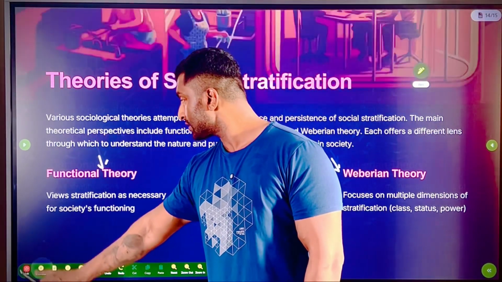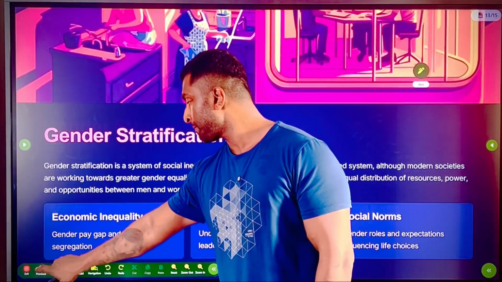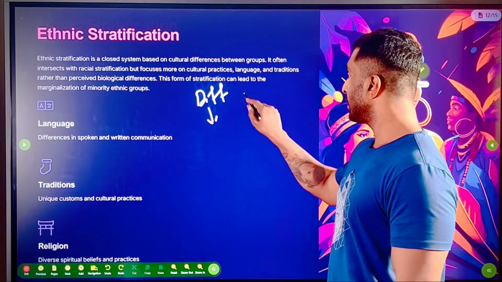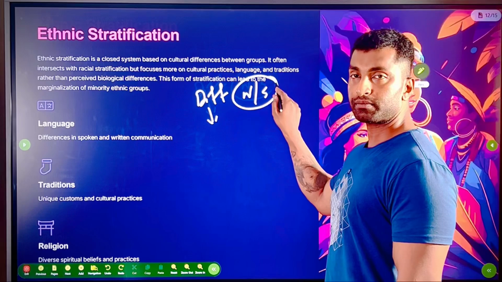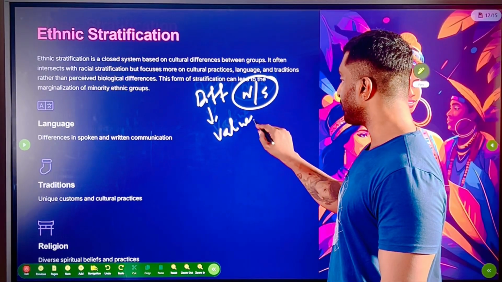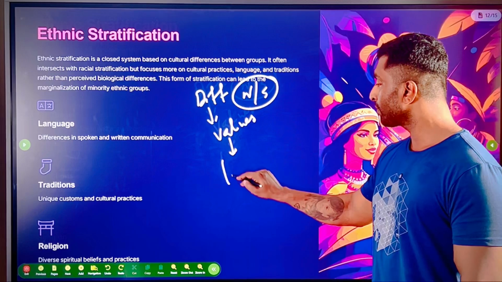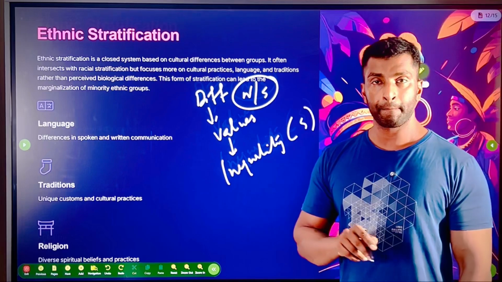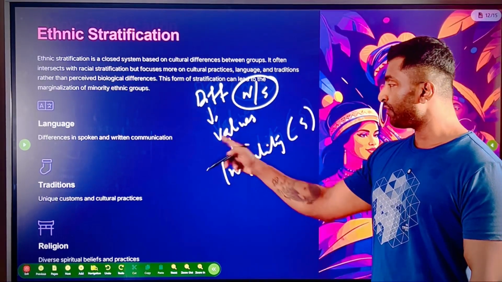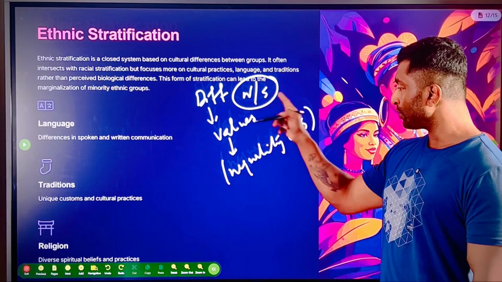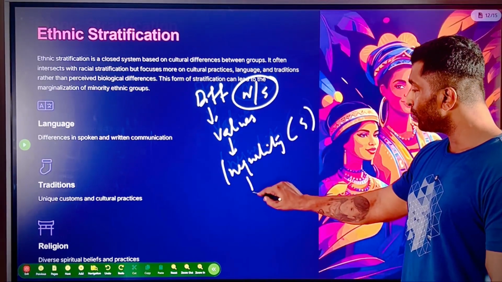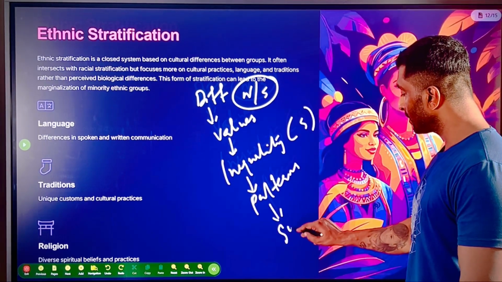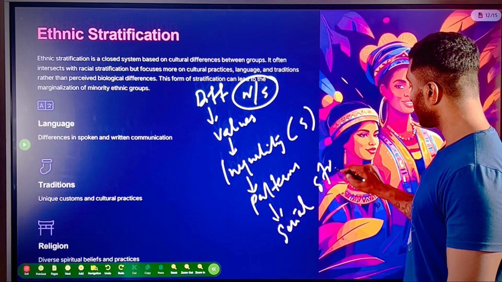So what you need to understand here, in simple terms, is this: there are differences. They could be natural or social. When you attach values to this difference, then it becomes inequality, which is only social. So differences become inequality when values are attached. Differences may be natural or social; inequality is always social. When you identify patterns of inequality, that's what? Social stratification.